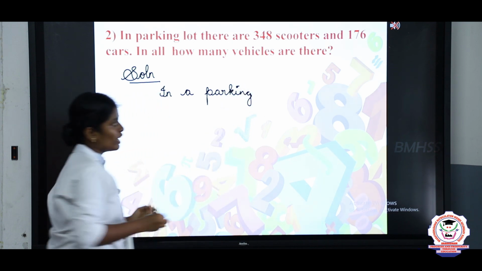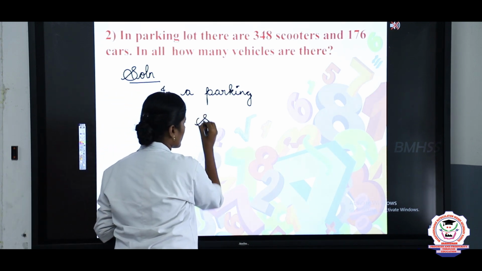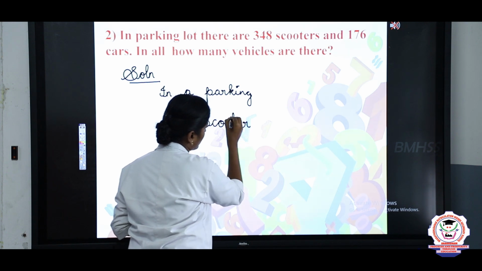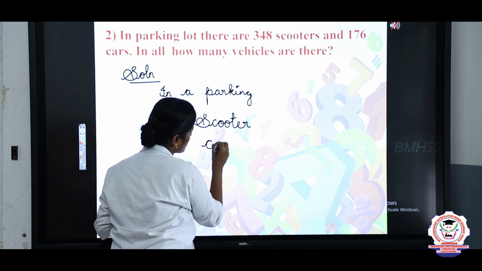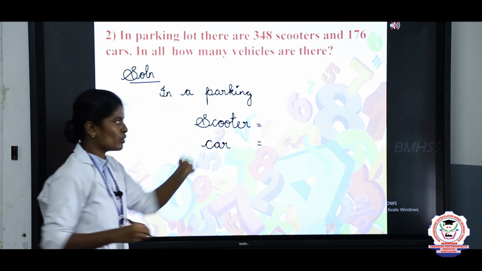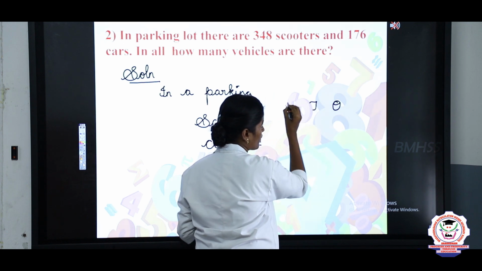In a parking area, we have scooters and then cars. So, first we are going to write the place values: ones, tens, hundreds.